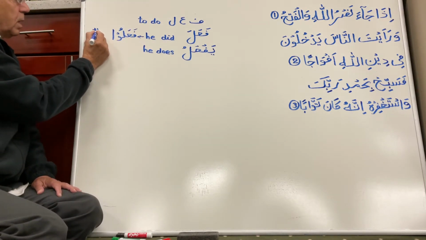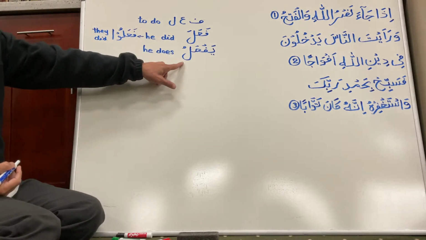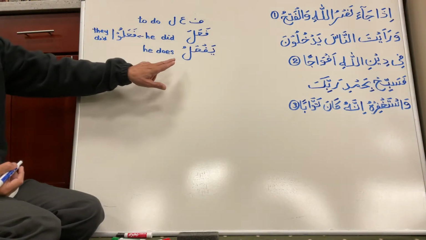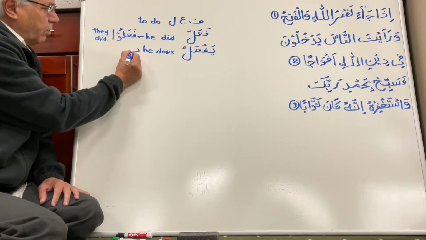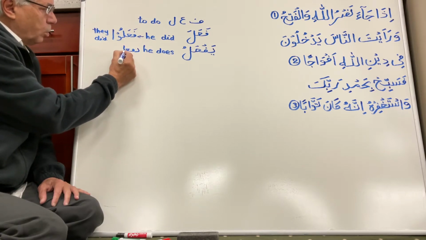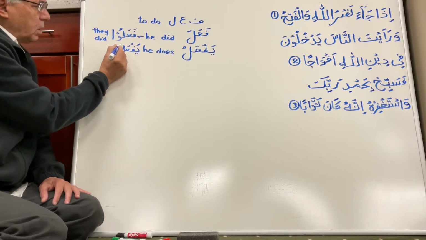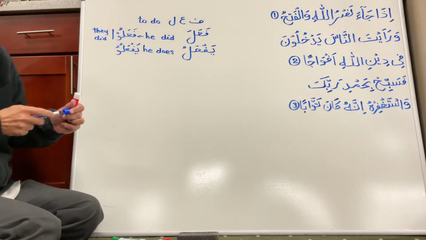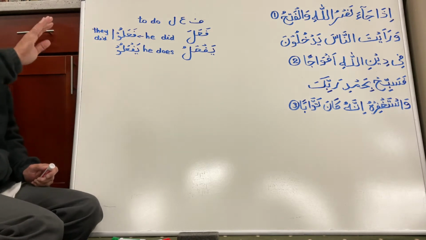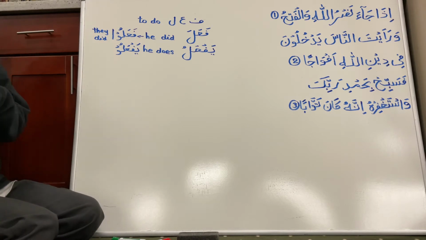Okay. Now, what I want to point out, very important concept here. When we go to the present tense or future tense, where in the box here it says yaf'alu, we are going to do the same thing. We are going to add a waw to make it plural. Yaf'alu. Now, important thing is that this means they are doing, they do, or they will do. It will cover all of them.